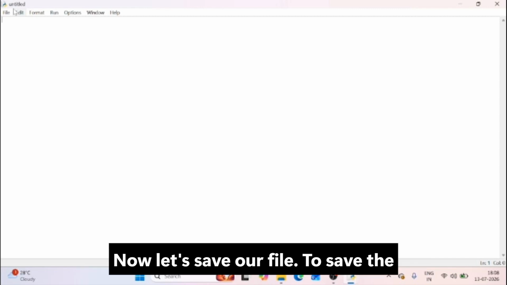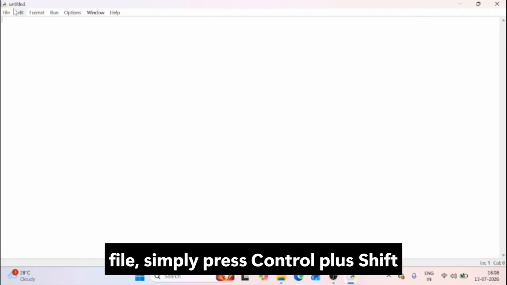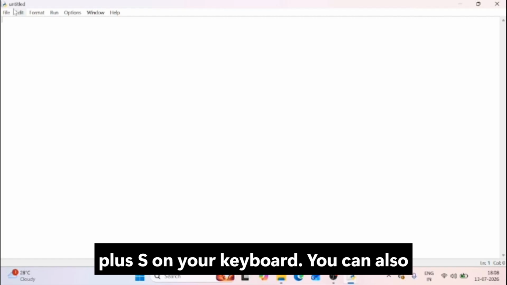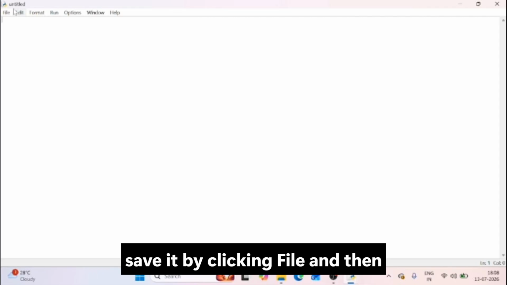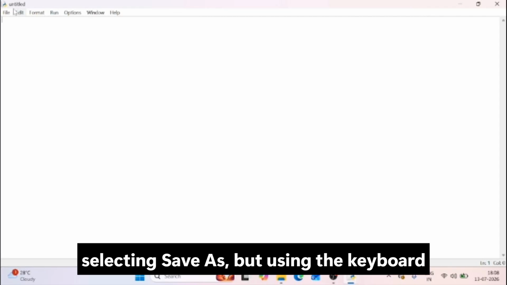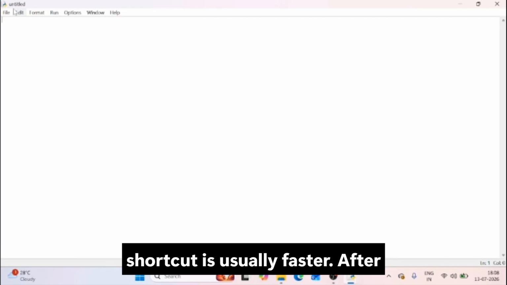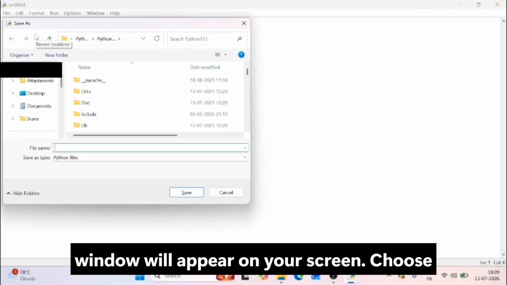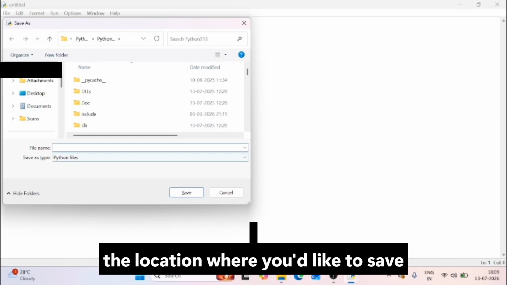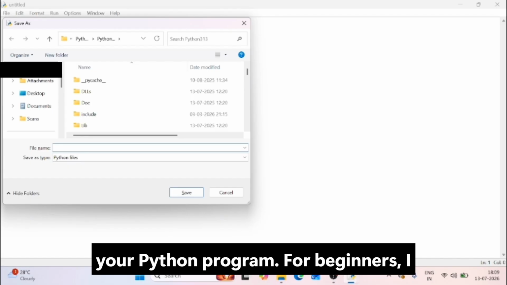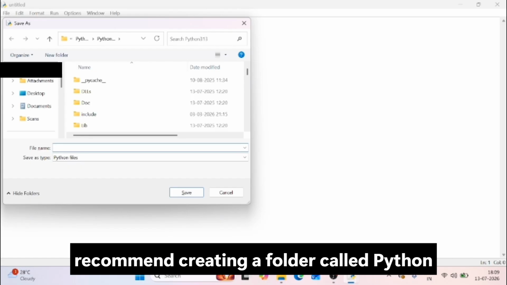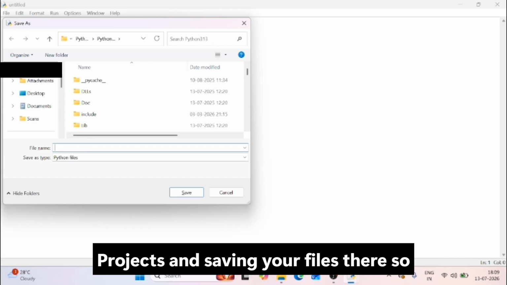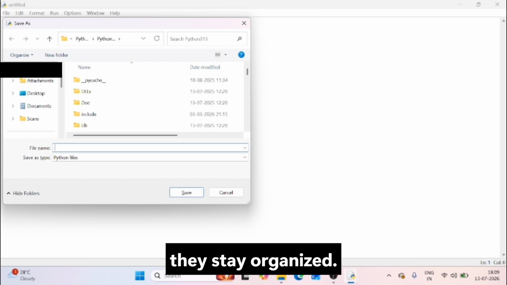Now let's save our file. To save the file, simply press Ctrl plus Shift plus S on your keyboard. You can also save it by clicking File and then selecting Save As, but using the keyboard shortcut is usually faster. After pressing Ctrl plus Shift plus S, a save window will appear on your screen. Choose a location where you'd like to save your Python program. For beginners, I recommend creating a folder called Python Projects and saving your files there so they stay organized.